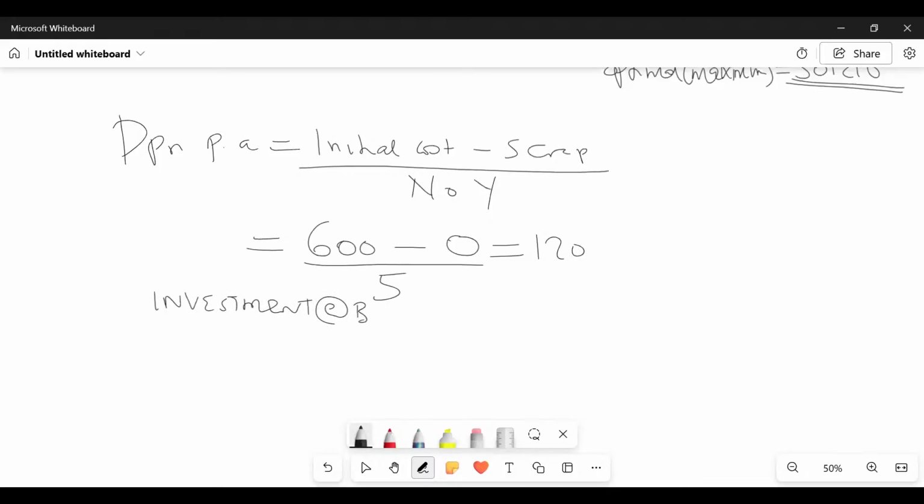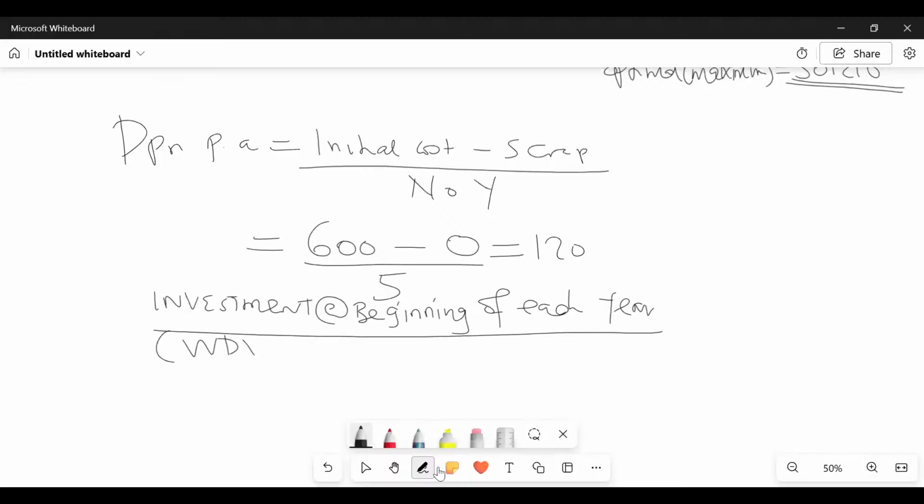Then I want you to give us what we call our investment at the beginning of each year. This one will be the same as the beginning written down value.